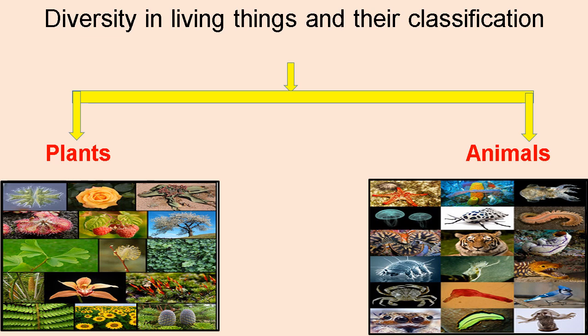Diversity means variety. In this lesson, we will learn variety of living things. Student, when we say living things, what comes in your mind? Yes, we see various types of plants and animals around us. Living things are majorly divided into two groups, that is plants and animals. In this lesson, we will learn various features of different types of plants and animals, and also we will learn their classification.